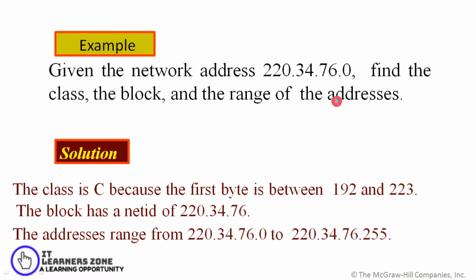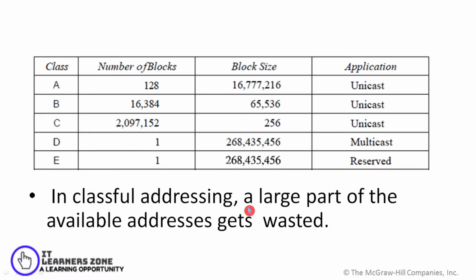Given the network address, again an example like 220.34.76.0, find the class, the block and the range of addresses. Looking at the first value, you can easily make out it's a class C address, because it ranges between 192 and 223. So the first 3 bytes define the net ID and the remaining 1 byte defines the host ID. So the range of addresses would be 220.34.76.0 ranging to 255.